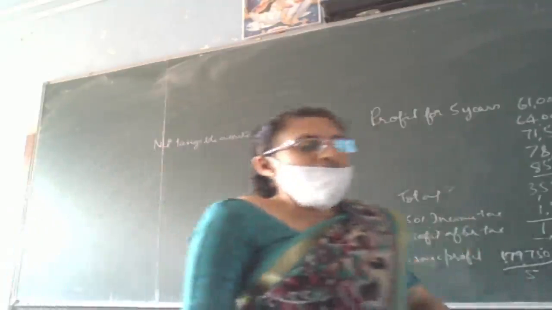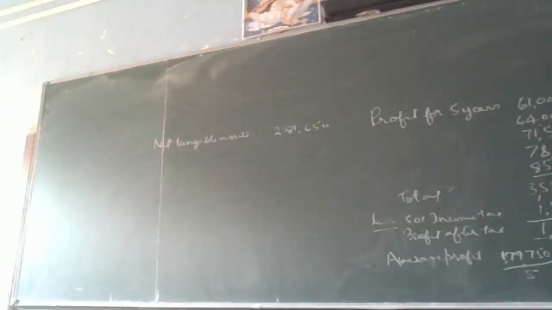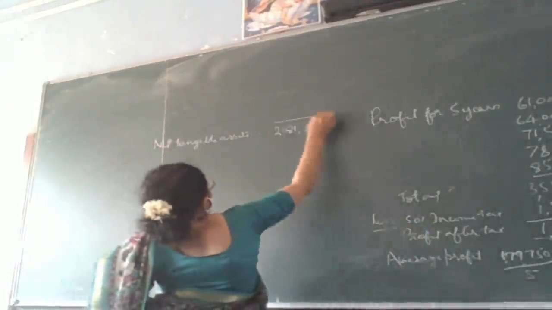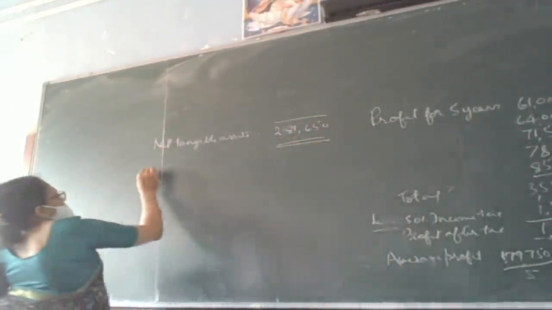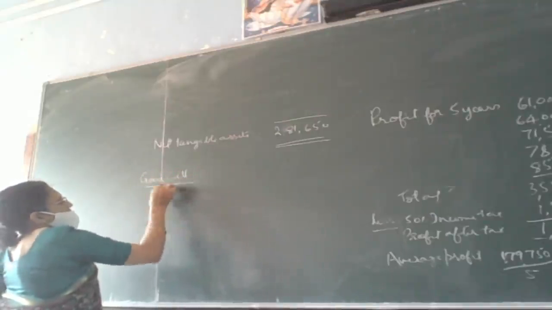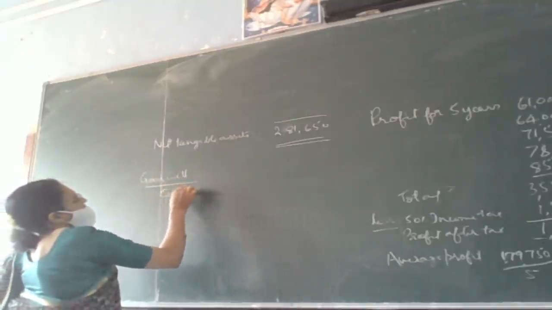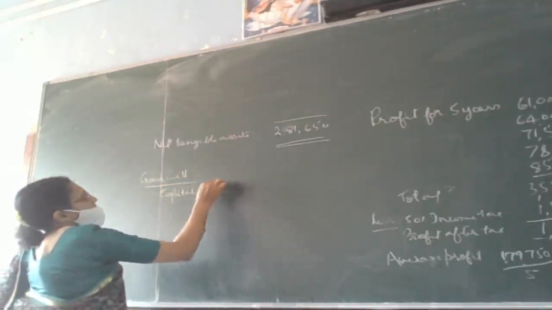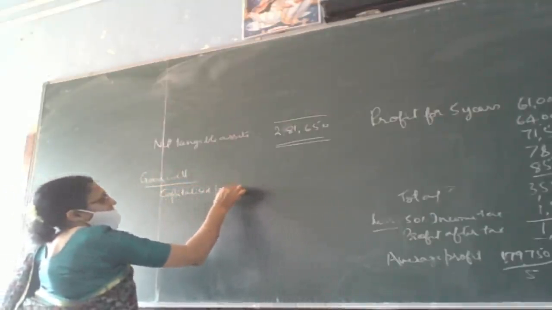Now you have to find out the difference between capitalized profit and net tangible assets. To find out the goodwill, calculation of goodwill is capitalized profit, which we have already calculated, right? Capitalized profit is 3,59,500.